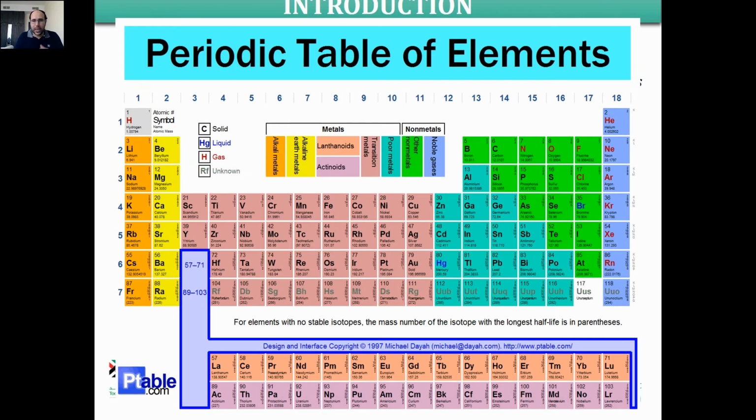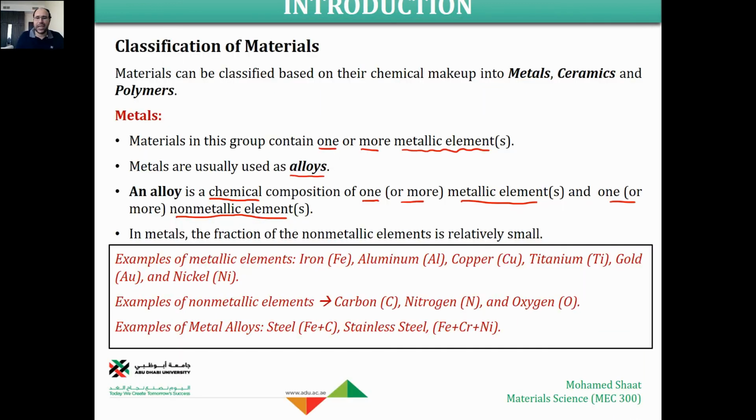For example, if you mix aluminum with oxygen, which is non-metal, so metal with non-metal, you're going to end up with an alloy. But the key condition is that the highest percent should be for the metallic element. Like the aluminum, it should be 99% aluminum, and you're going to have 1% of oxygen, for example, or any other element. This very small fraction or very small percent of the non-metal makes a material which is still metallic, but in the form of an alloy. So it is known as a metallic alloy.